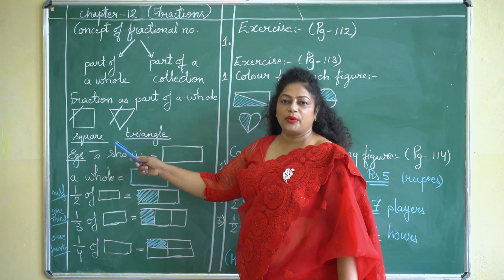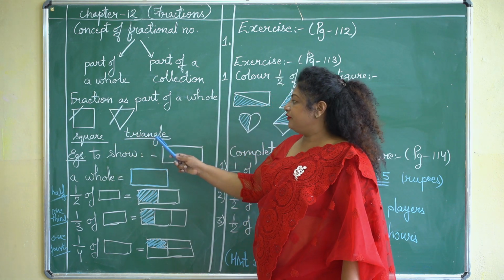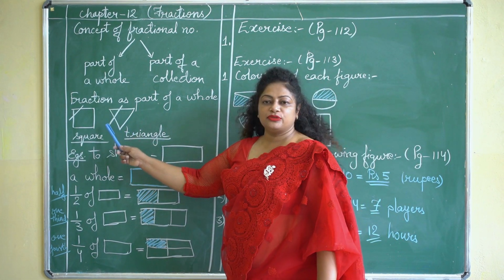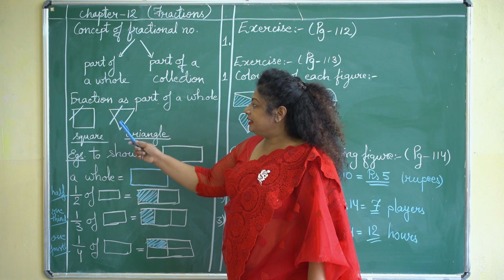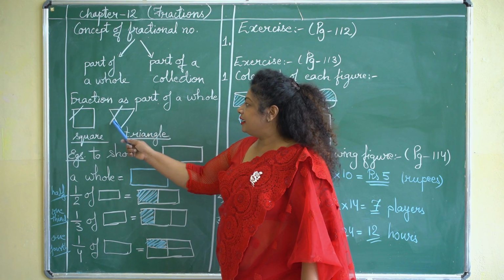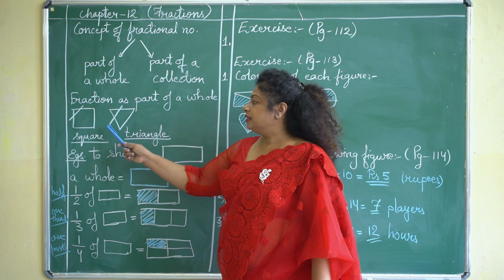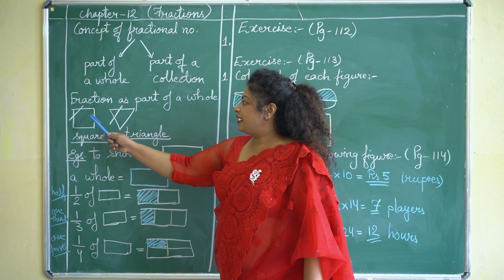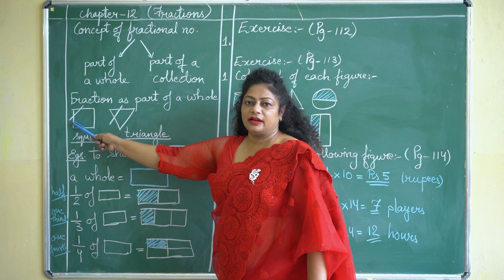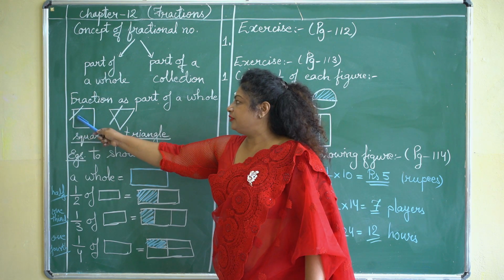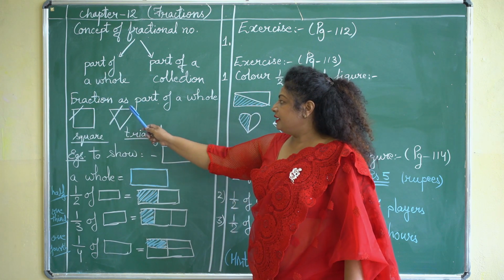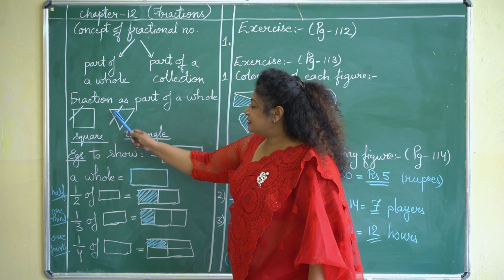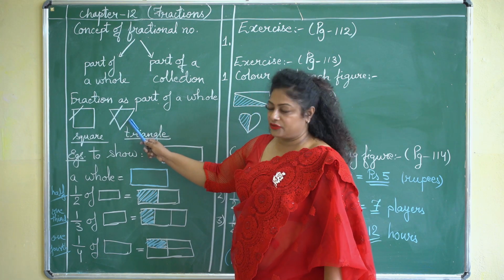First figure is a square and the second figure is a triangle. In order to show the fraction of these two figures, I am separating these figures with the help of a line. Can you see the line on the board? Okay children, this line shows that this square has a fraction. A particular fraction is shown with the help of a line. In the same way, in the figure of a triangle, this line shows that this part is the fraction of this whole triangle.